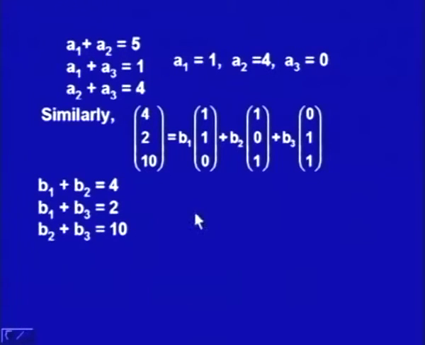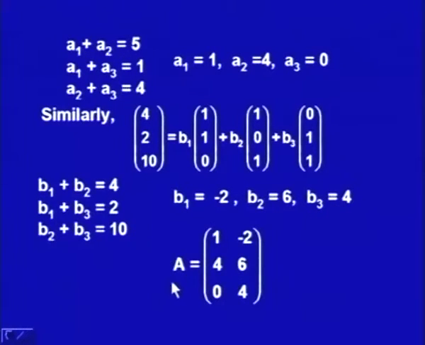These are solved simultaneously and the solution comes out to be B1 equal to minus 2, B2 equal to 6, B3 equal to 4. So, we can say the matrix A has columns (1, 4, 0) and (-2, 6, 4).